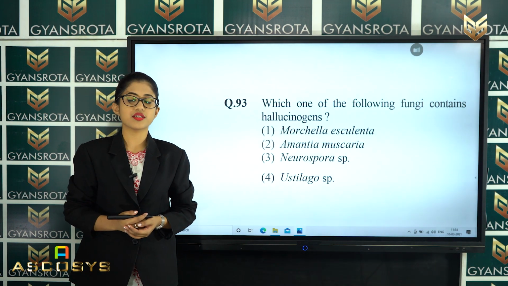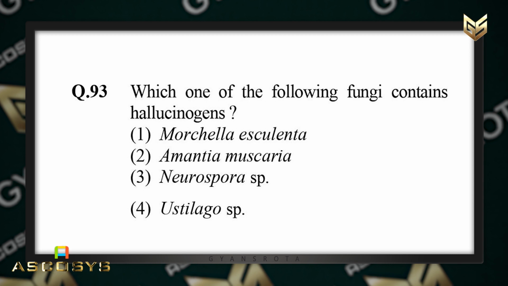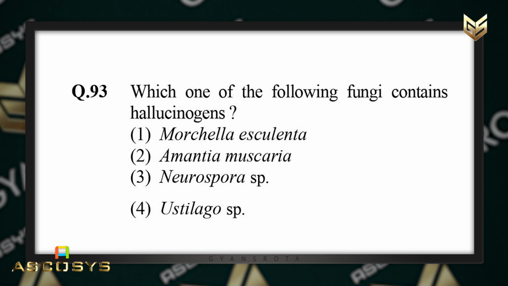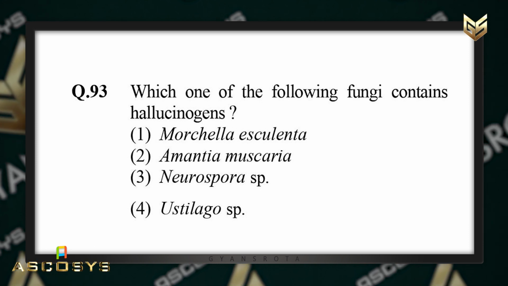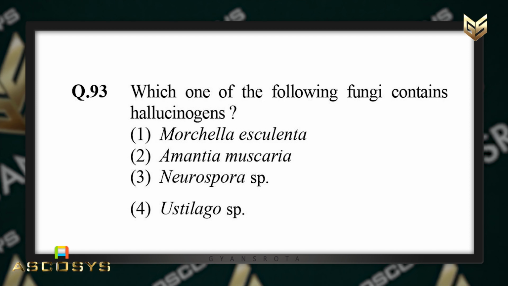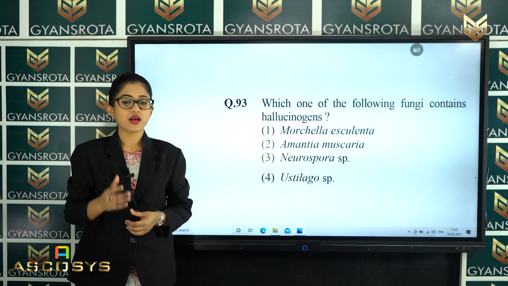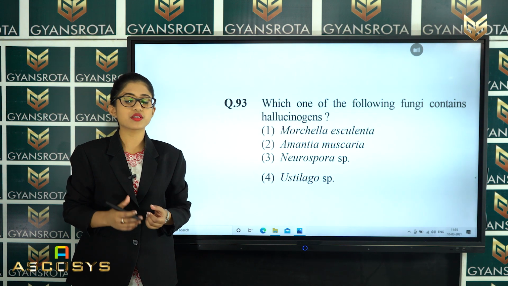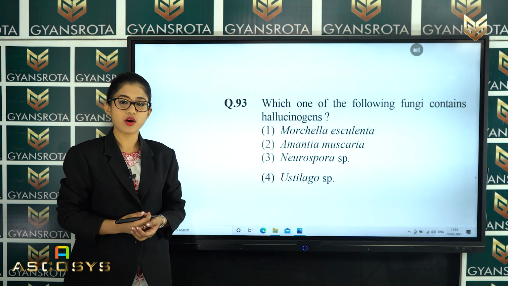Now the next question is question number 93. Which one of the following fungi contains hallucinogen? Examples of fungi are given in the options. Option 1 is Morchella esculenta, second is Amanita muscaria, third is Neurospora species, and the fourth is Ustilago species. In the chapter Plant Kingdom, while discussing kingdom Fungi, we have talked about some of the examples, but in the NCERT book, some of the examples are not given here.